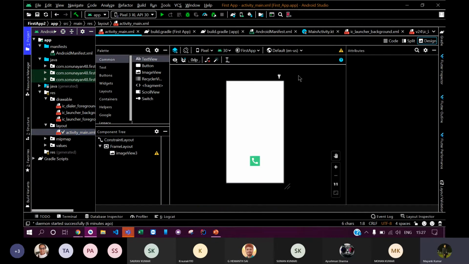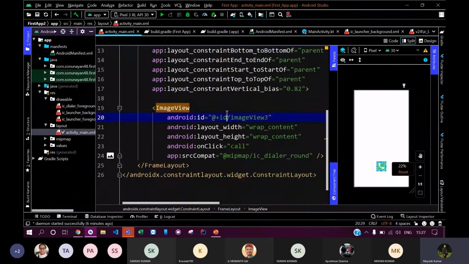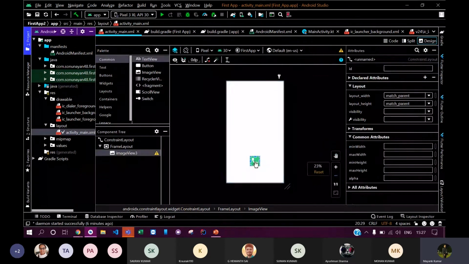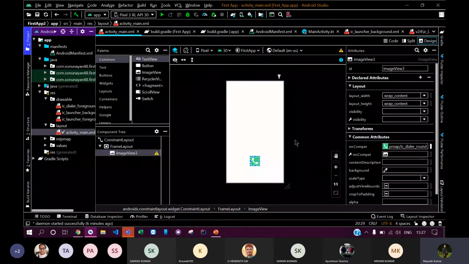These are all the design part that you would be doing in your Android app. You can see that in this part I have just added an icon. This is just a call icon that I have added here.